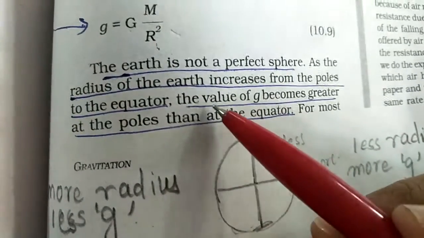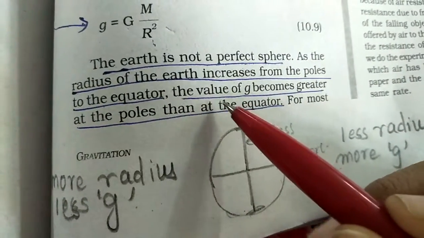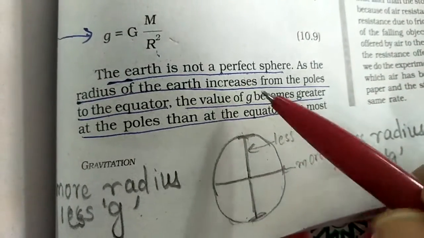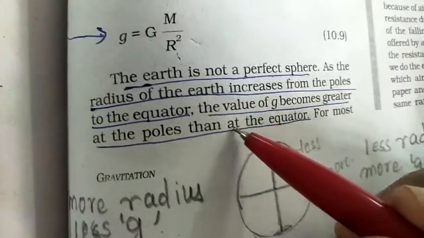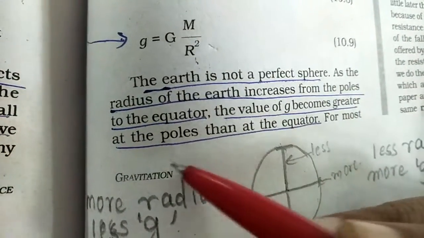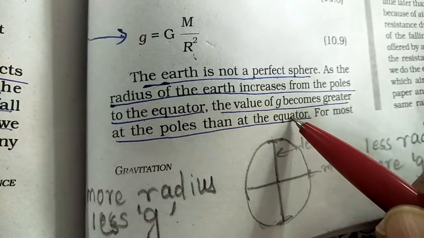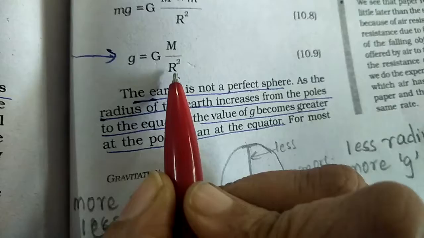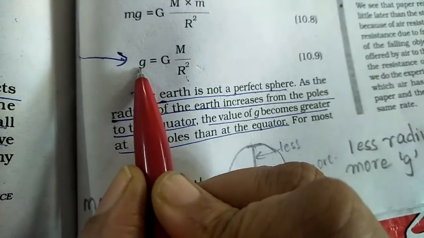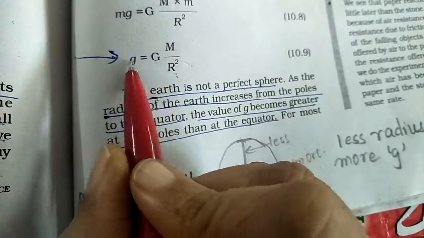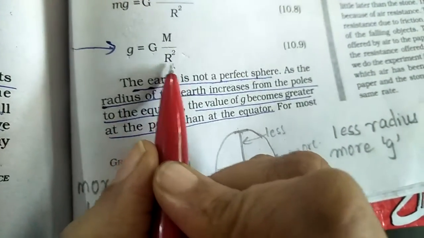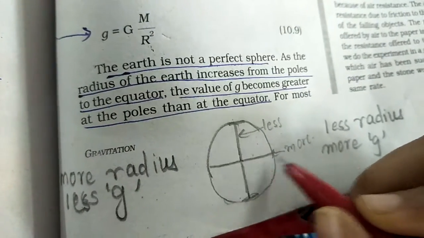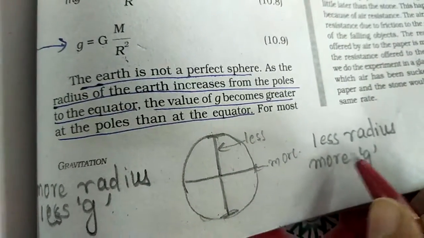Because of this, the value of g is different at the poles and the equator, a little bit of difference, not much. The value of g is greater at the poles than at the equator. Why? Because g is inversely proportional to the radius. As the radius increases, g decreases. So at the poles the radius is less, so the value of g is more, and at the equator the radius is more, so the value of g is less.